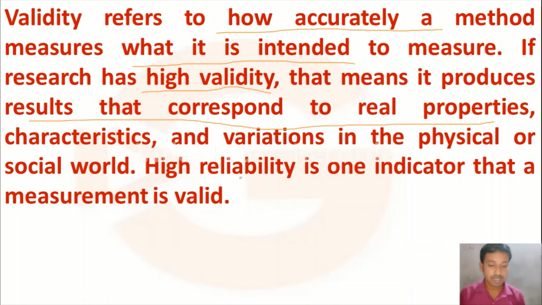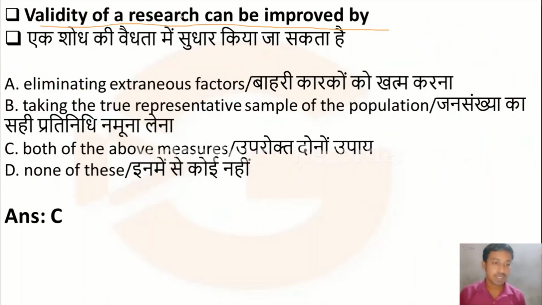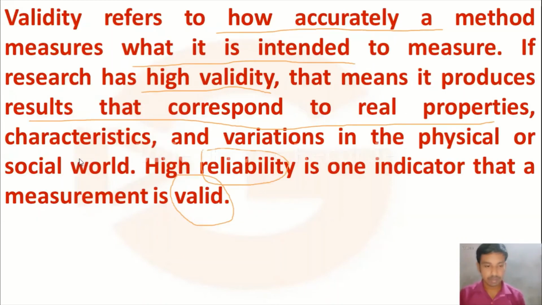High reliability is one indicator that measurement is valid. So validity of a research can be improved by eliminating extraneous factors and also taking a true representative sample. So option C, both of the above measures, is the right answer.